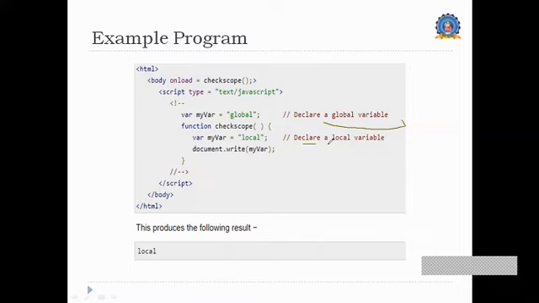Here, document.write has been given inside the function, so the scope of that variable is local. So it will print the value local as the output of this program.